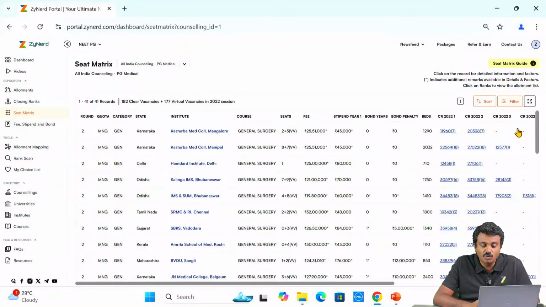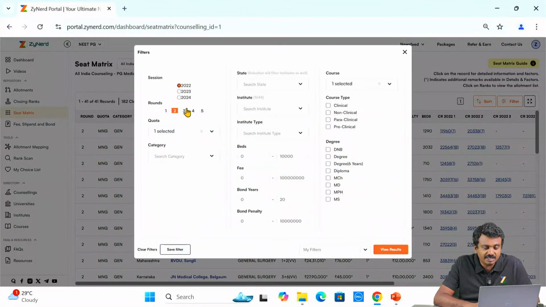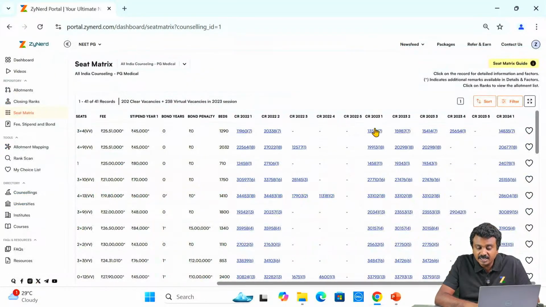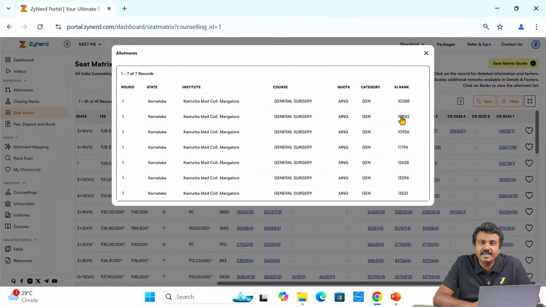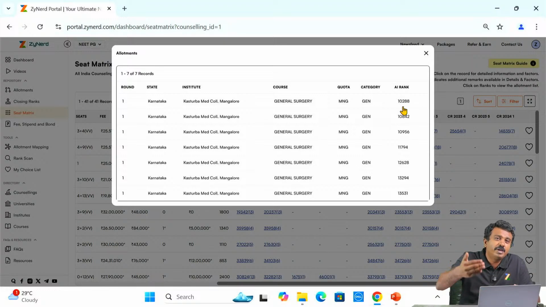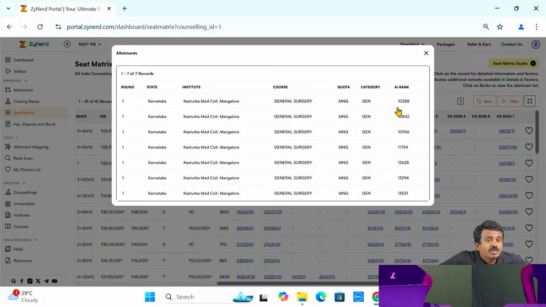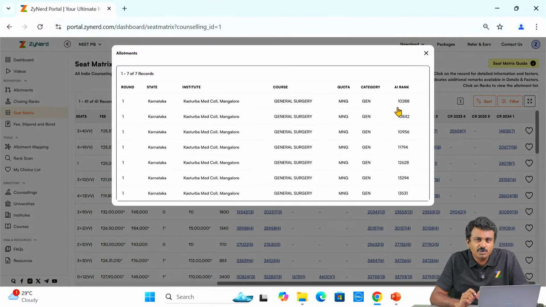Second thing that I need to look at is, let us say in 2023, I am looking at all these vacancies, and here if I am this top candidate, 10,288, below me there are 7 other candidates. Even if there is 1 vacancy or 3 vacancies, I have a very strong chance of getting it because I am the topper among that. Above me nobody opted. Even if 1 candidate changes their choices, I will get the second vacancy. So that is possibly something that you can always look at. Look at the vacancies of the next round. If it is higher, this happens for non-clinicals.